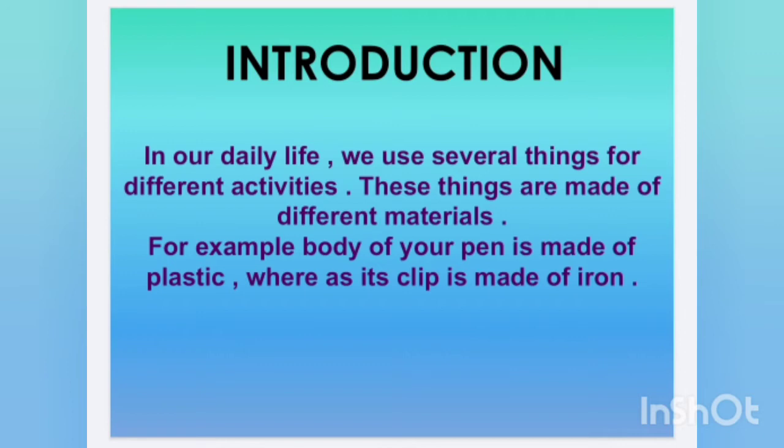In our day-to-day life, we use several things for several activities. These things are made of different materials. For example, pen. The body of a pen is made of plastic. Hair clip. The body of a hair clip is made of iron.